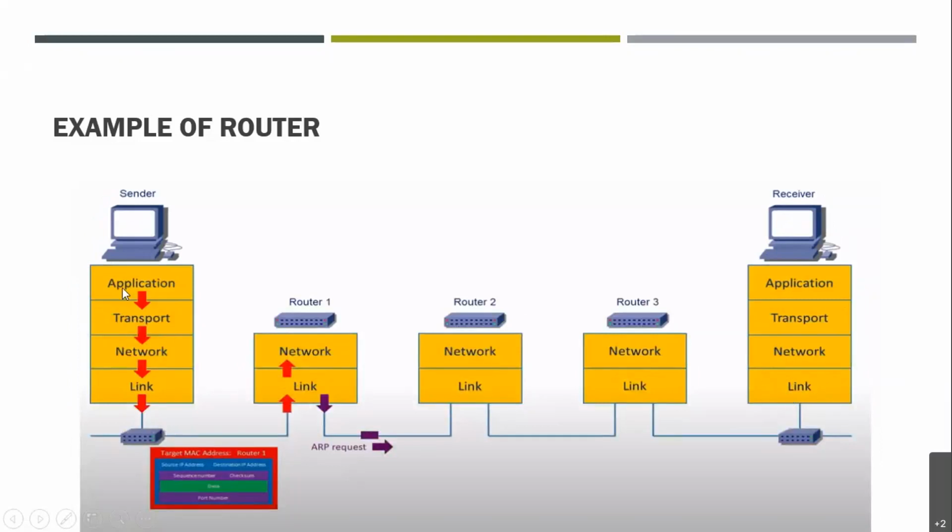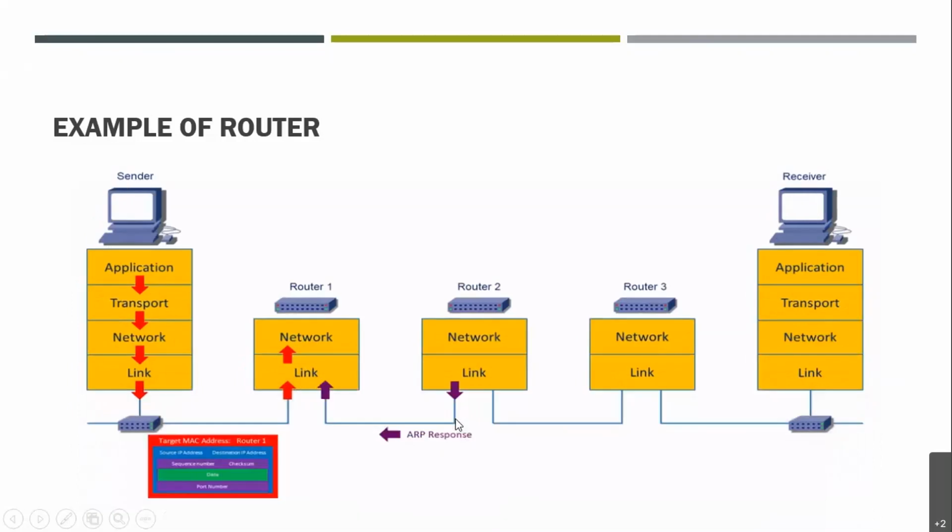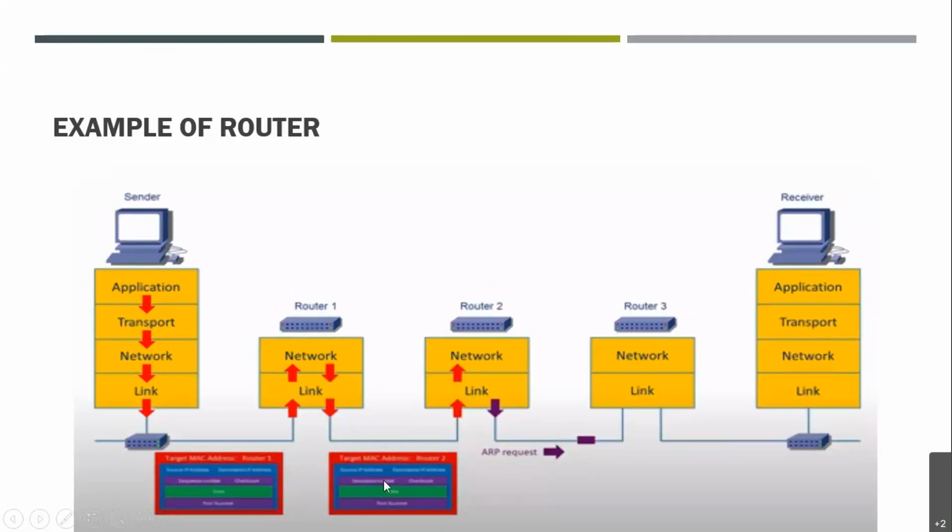In this way, you can see the sender has sent the packet and the entire packet is now ready to move in the network. It will check over here, it will reach here. An ARP request will be sent to this next router, right? It will deliver the response whether this particular MAC address is present with router 1 or not. So it will give an ARP response back. Then again, the same will be sent to router 2, right? Then router 2 will check whether this particular MAC address is there in the routing table or not. Then it will send the ARP request further if it is not found.